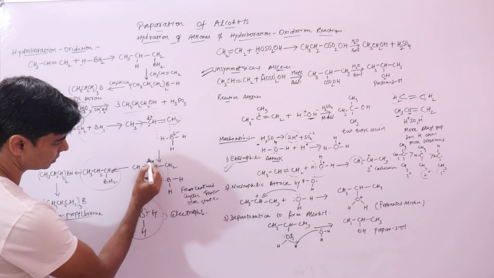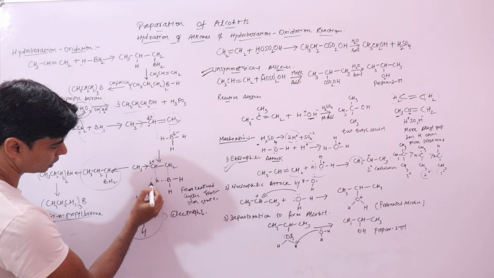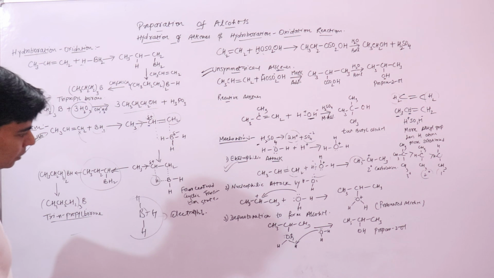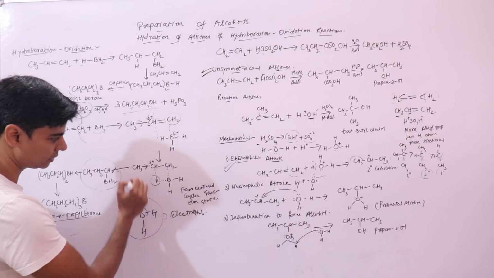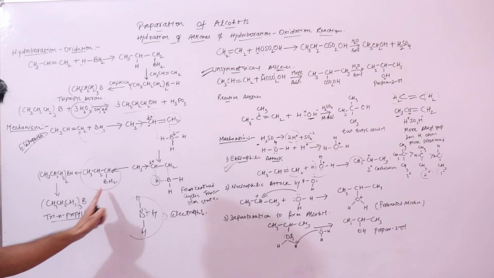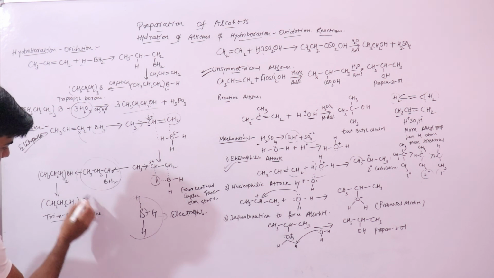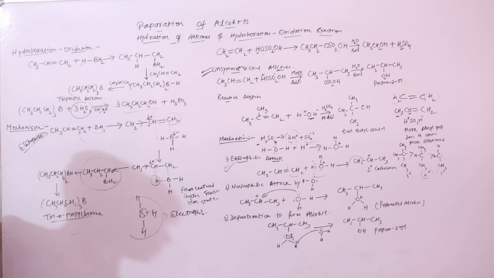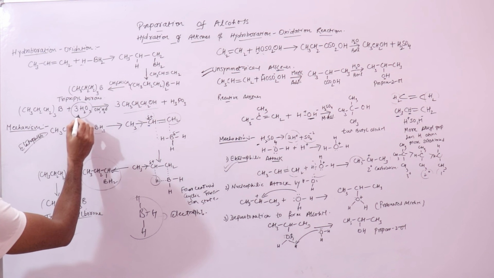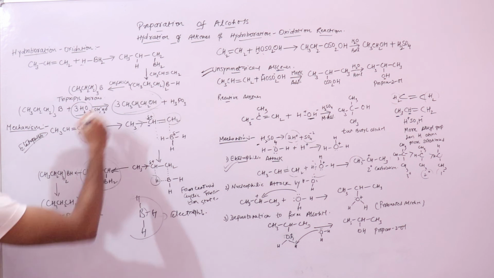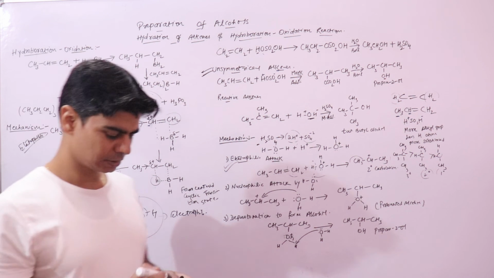And this carbon atom will attract one of the hydrogen atoms of borane to form this four-centered cyclic transition state, which will finally decompose to give you this addition product, which will then react with other propene molecules to form this tri-n-propyl borane, which will undergo oxidation with hydrogen peroxide to form this propanol. I hope this is clear. Thanks.